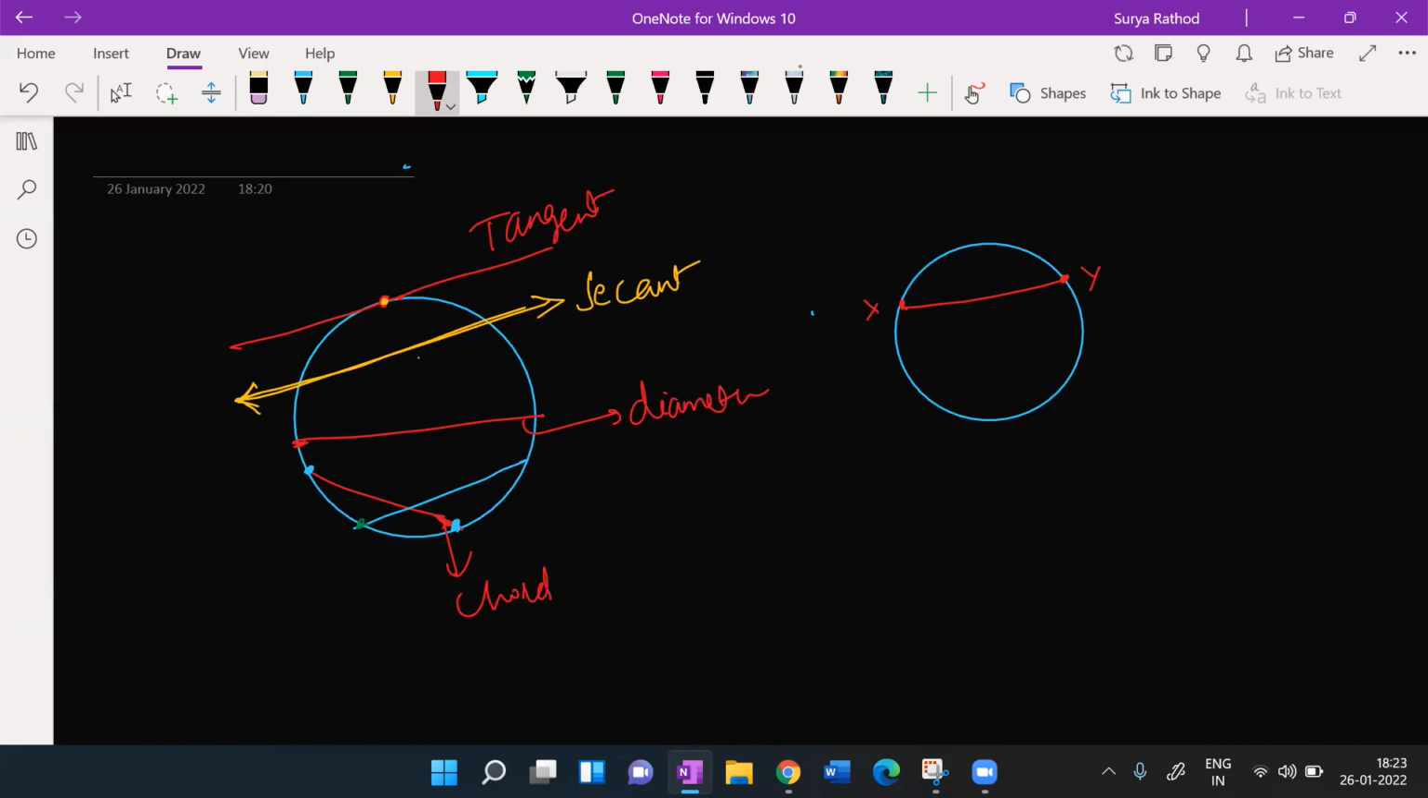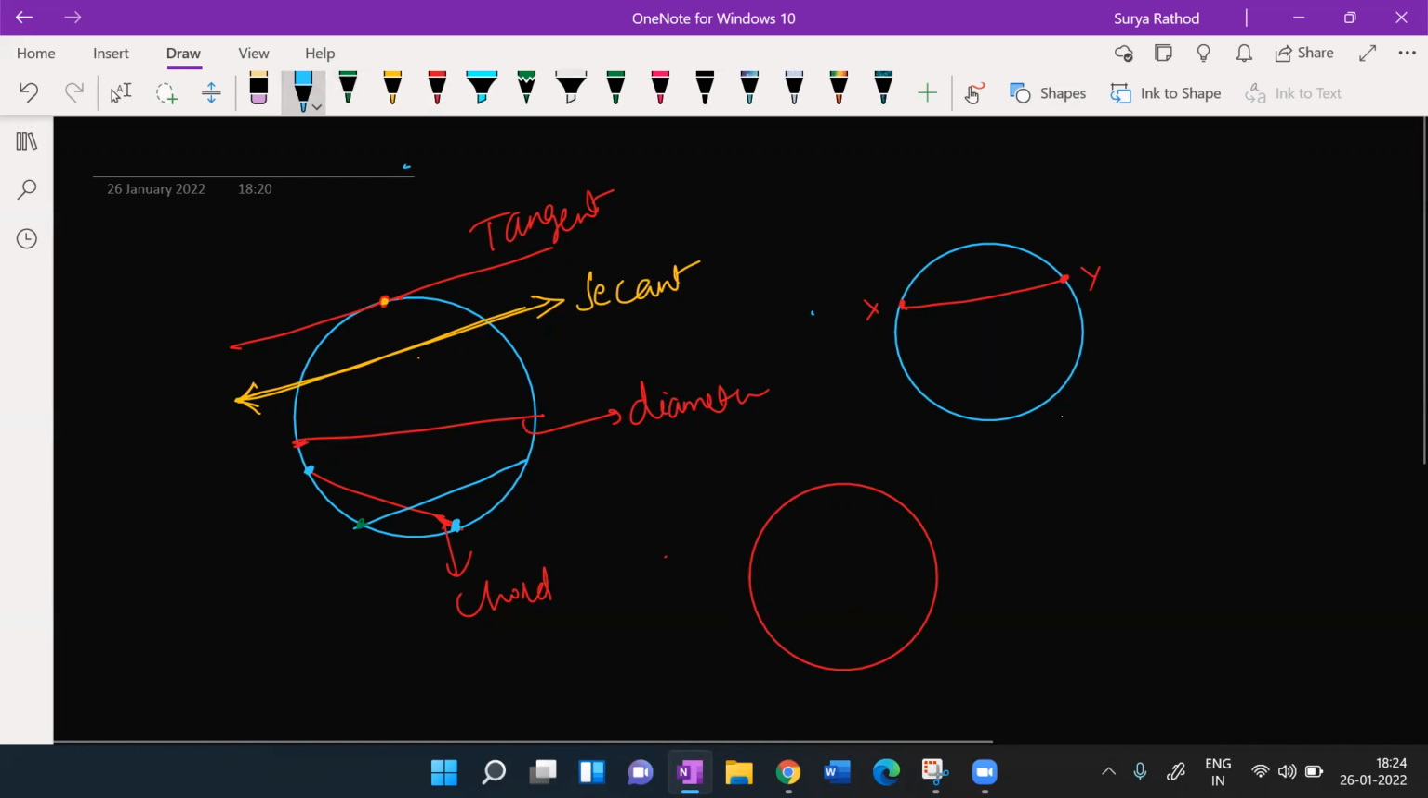Then segment. What do you mean by segment? Anyone of you can define the segment? So the area enclosed within a chord is known as segment. Segment. देखो, area enclosed है ना? देखो, this is my circle here. Now if I see, this is my inside है ना? Whatever the area, look at this.